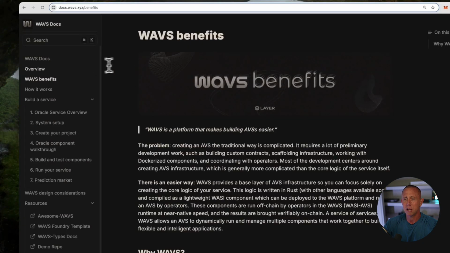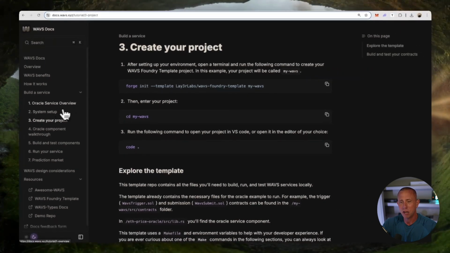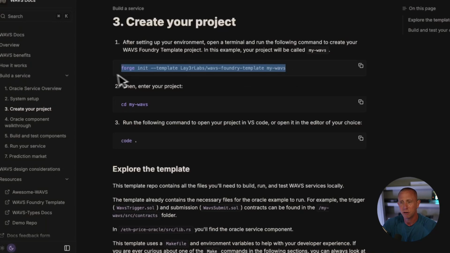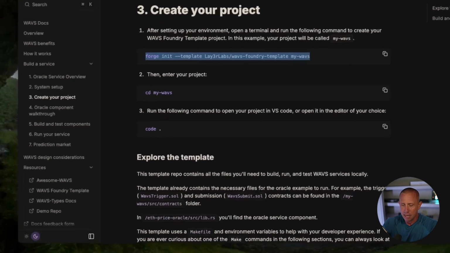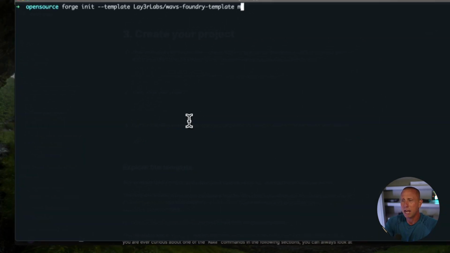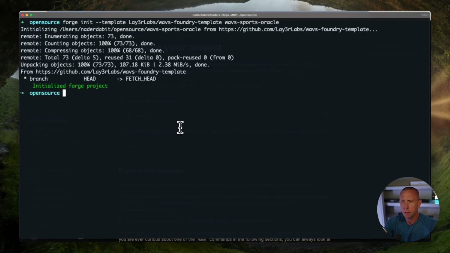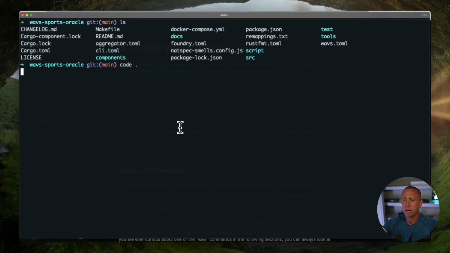What I want to do is go to the Waves documentation to where we can say create your own project. And obviously, before you get here, you might want to go to the system setup and make sure that you have both Docker as well as Foundry installed on your machine. Once you do so, we can run forge init, and this is going to initialize a new project using their boilerplate. And what I can call this is Waves Sports Oracle. And then once this is created, we can go ahead and open this up in our text editor.